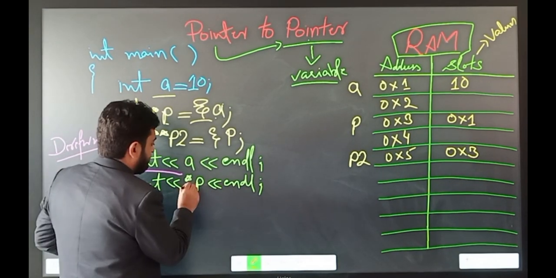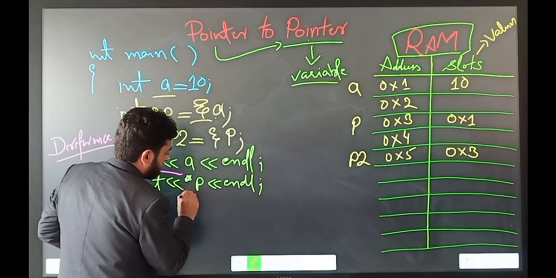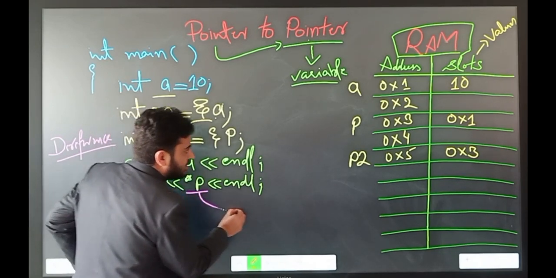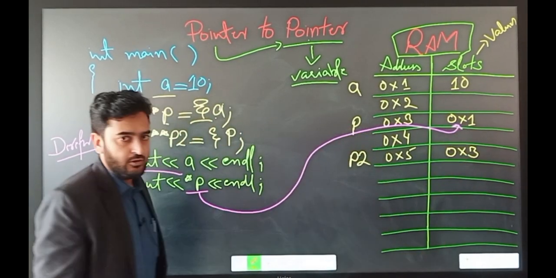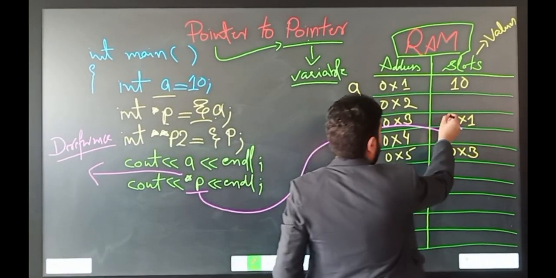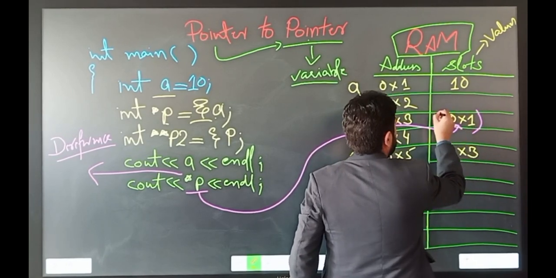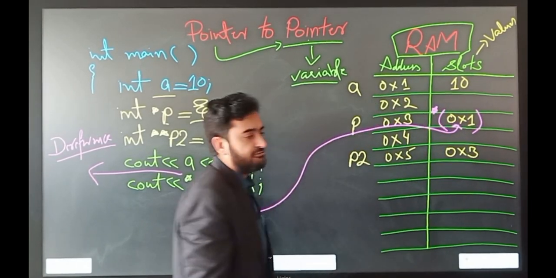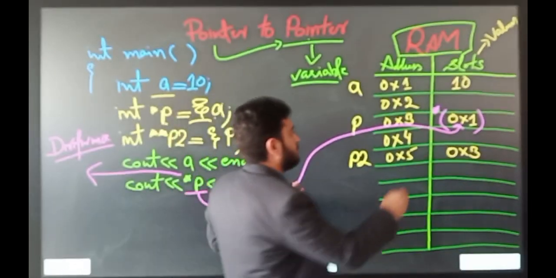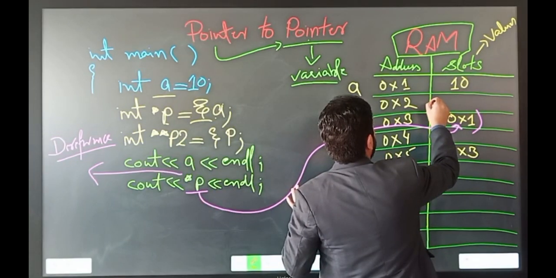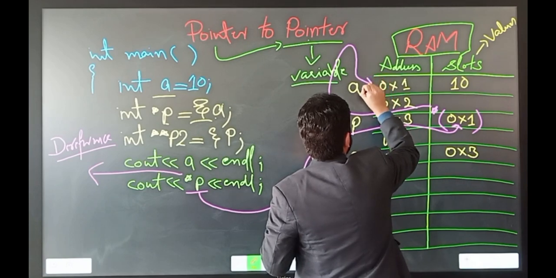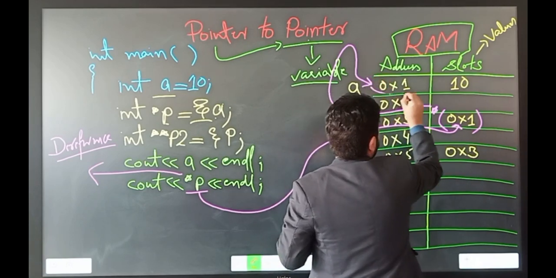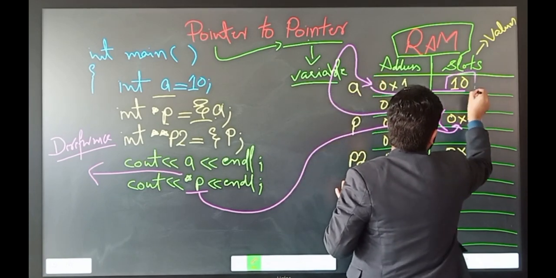So it means that we want to reach this address, but we have dereferenced it by putting the dereference operator, and through this dereference operator we want to print out the value of this address. So the value at this address is 10.